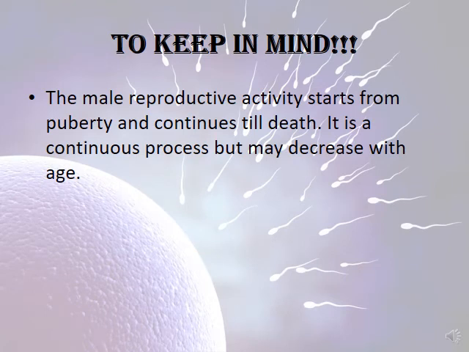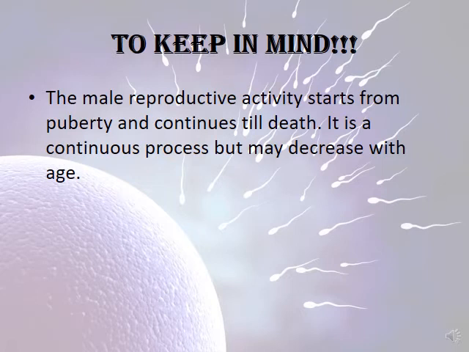The male reproductive activity starts from puberty and continues till death.